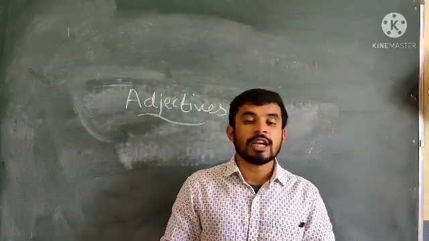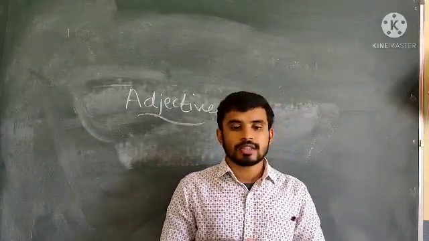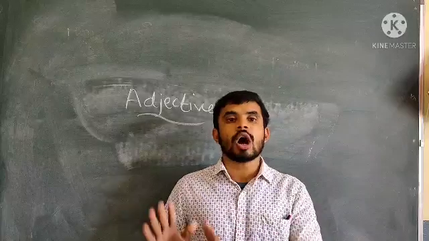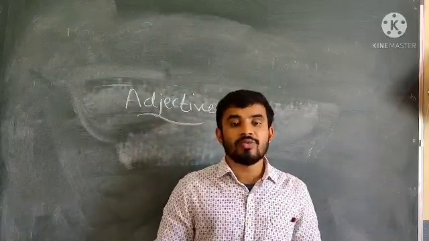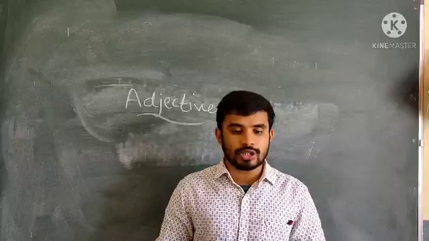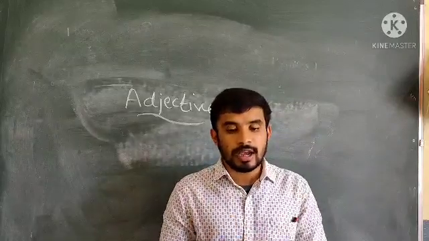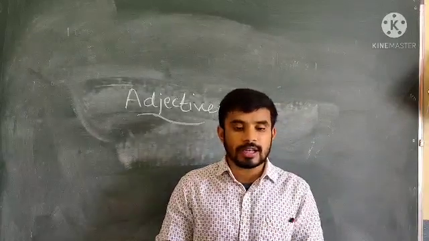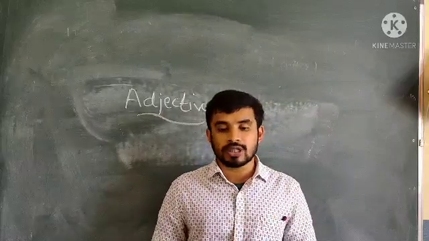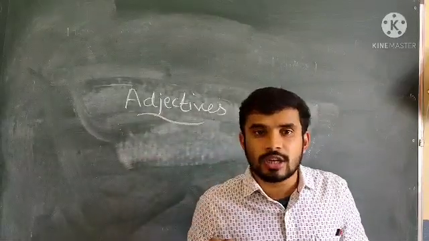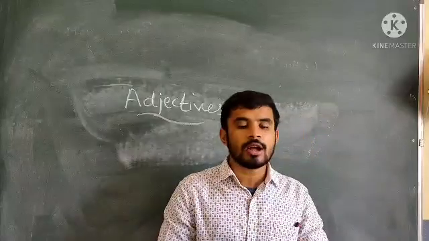Interrogative means to ask questions, like whom, which, whose pen is yours. Then proper, especially the names of places, formed from the proper noun, like French citizen, American citizen.